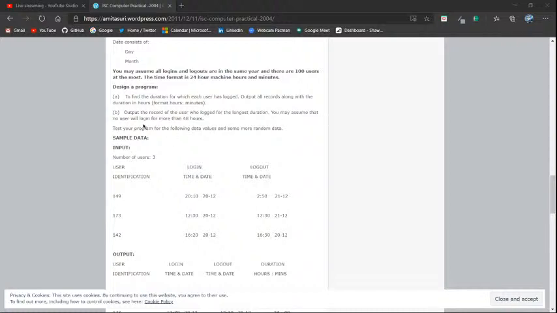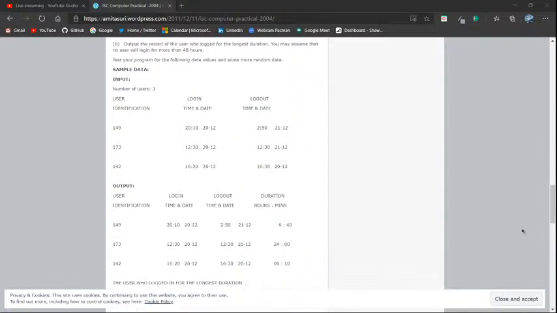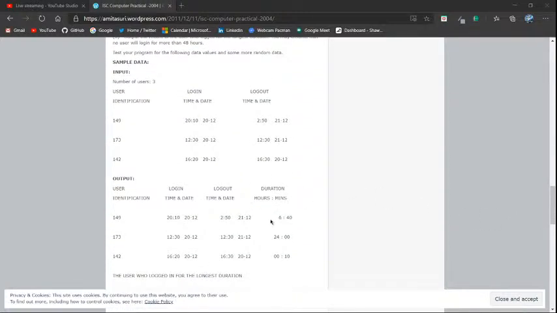You may assume that no user will log in for more than... time this, date this. All right, I'm just seeing what's written here. So you can see this is the input that they have given. They have mentioned it in the output, so it's so hard. Just this part is the output, the duration part. Hours and minutes, 6 hours 40 minutes, I guess that's what it means.